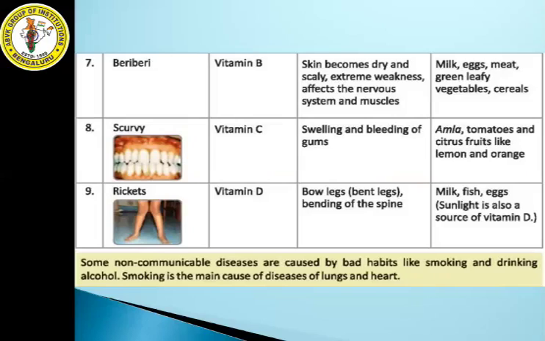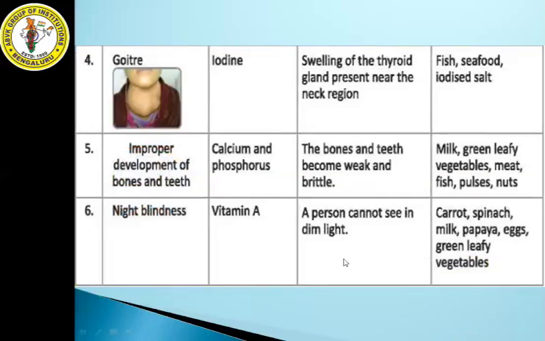Okay. So some non-communicable diseases can also be caused by bad habits like smoking and drinking alcohol. Smoking is the main cause of diseases of the lungs and heart. So smoking will cause you lung and heart diseases. Okay, so this is all about deficiency diseases or non-communicable diseases or non-contagious diseases.